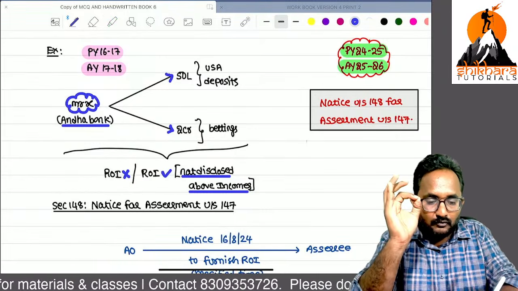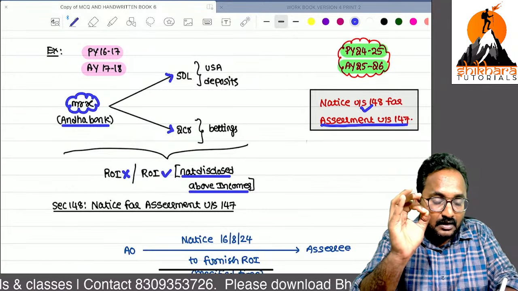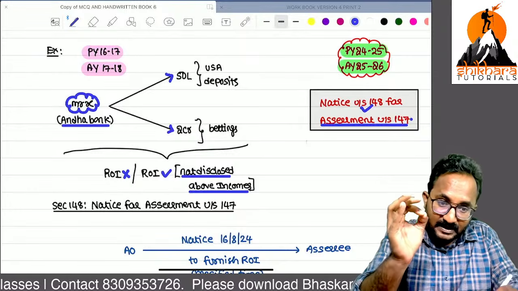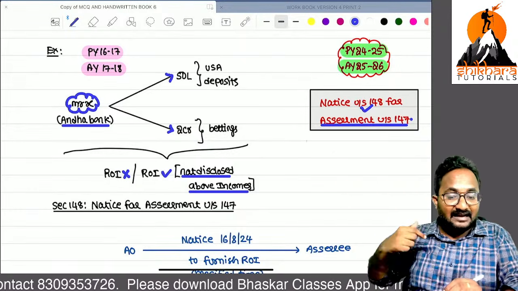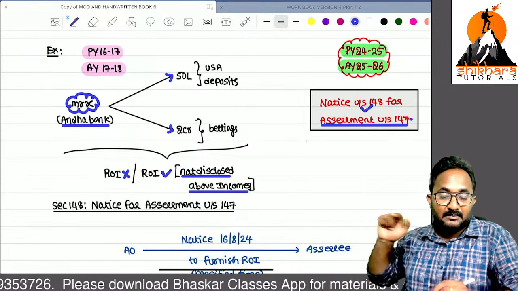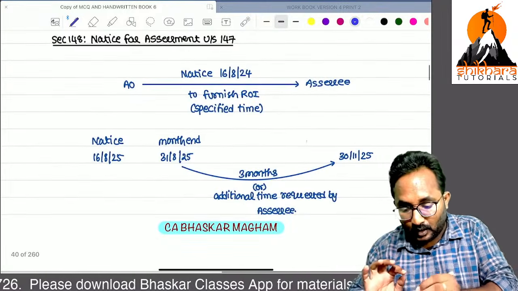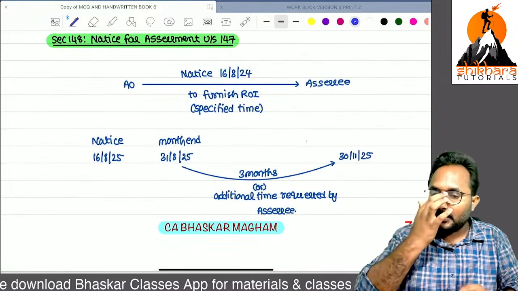So we want to send the notice under 148 for conducting the 147 assessment. Yes, this is not possible directly. In an earlier year, you escaped the income from the tax. Now we are sending the notice to the assessee for conducting the income escapement assessment procedure. First I will discuss the 148 notice for conducting the 147 assessment.